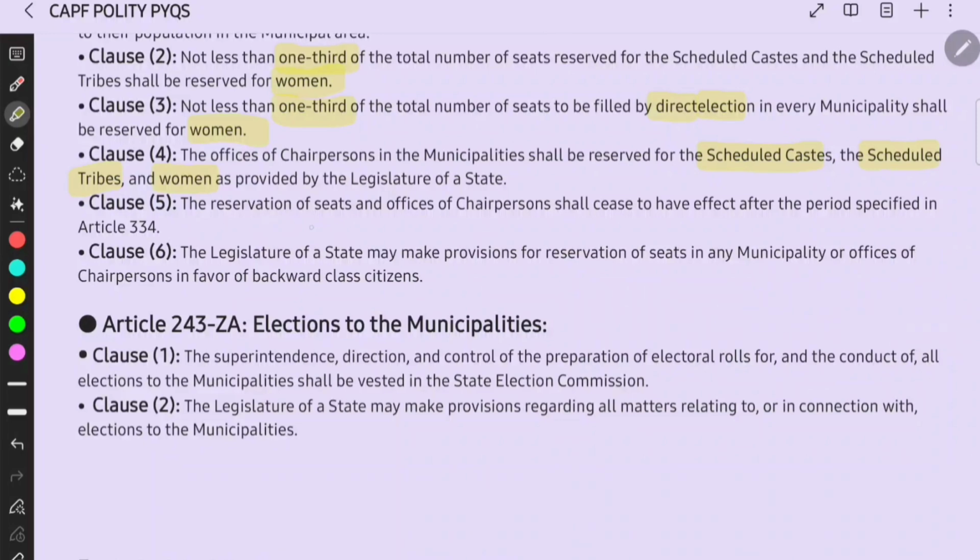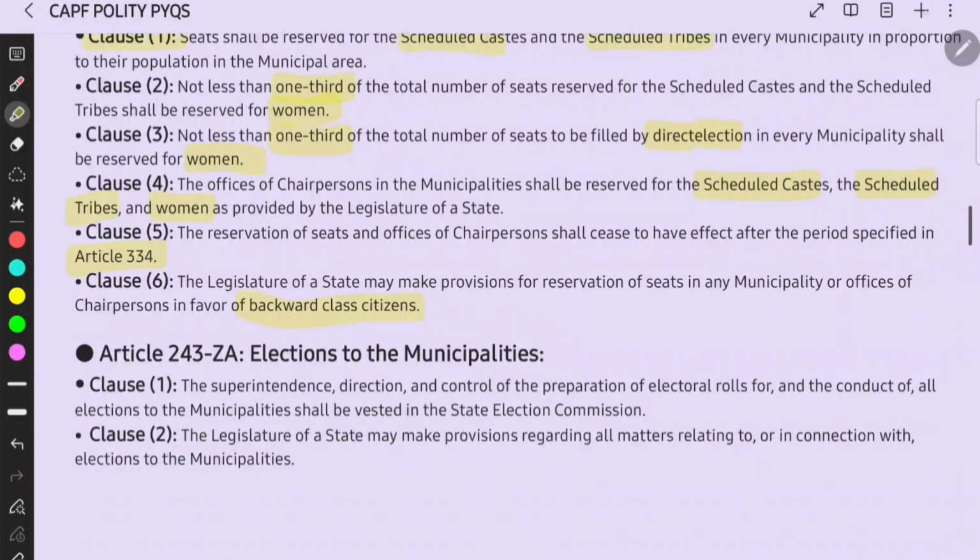Clause 5: the reservation of seats and offices of chairpersons shall cease to have effect after the period specified in Article 334, right? That is mostly the 5 years period. Clause 6: the legislature of a state may make provisions for reservation of seats in any municipality or offices of chairpersons in favor of backward class citizens, that is OBCs or others, right?